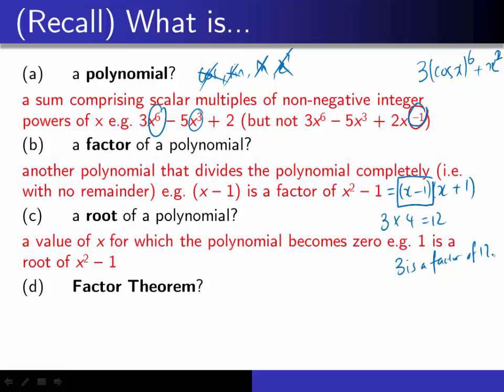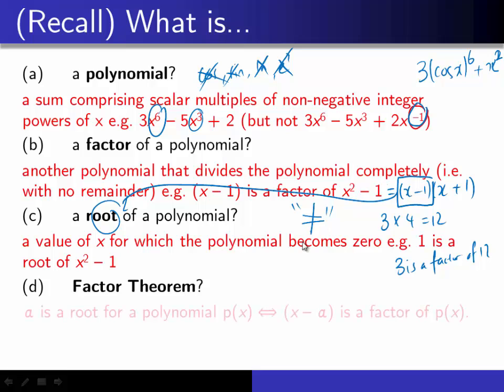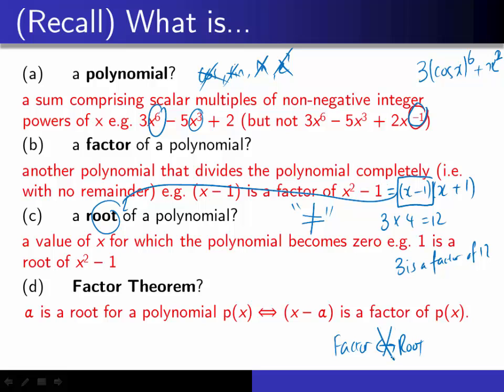This is not to be confused with roots. The two are not the same. A root of a polynomial is a value of x such that the polynomial becomes 0 at that value of x. But there's a relationship detailed in the factor theorem: if a number is a root of a polynomial, then x minus that number would have to be a factor, and vice versa. Even if you forget a lot of things today, please remember factor and root are not the same.